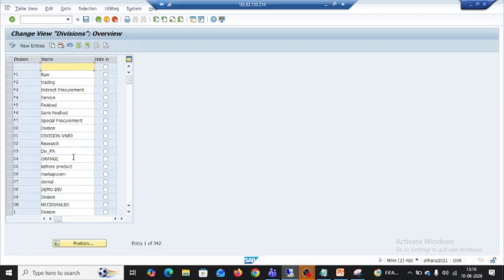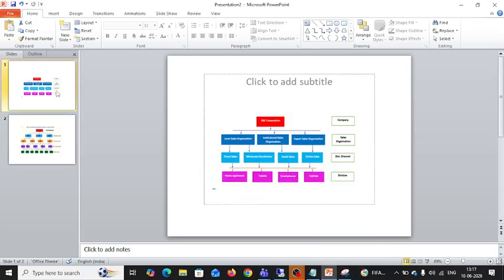Division is mainly helpful for us to track sales items and specific business units, how it is going. If you see here, these are the divisions: home appliances, tablets, smartphones, laptops.